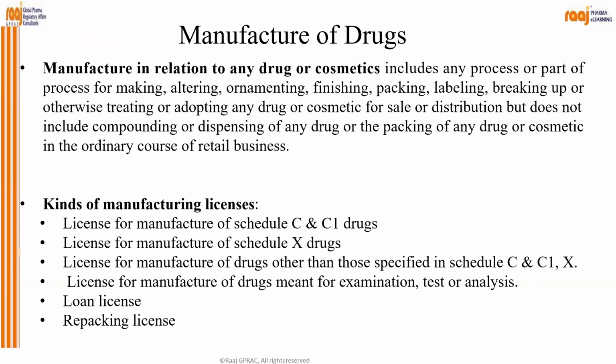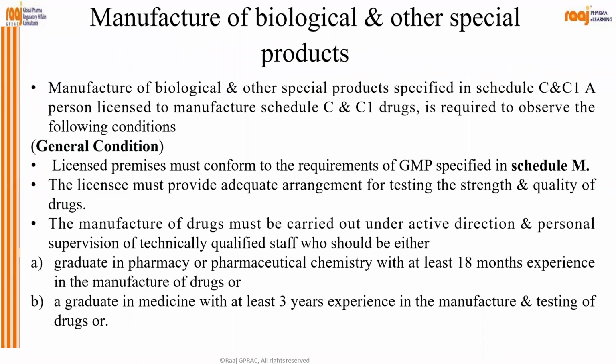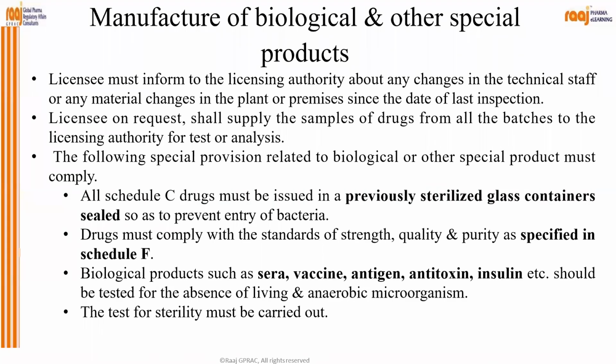Then manufacture of drugs, kinds of manufacturing licenses under Schedule C, C1, Schedule X, correct? Loan license, repacking license, different kinds of manufacturing licenses are provided. Then manufacture of biological and other products. Right?